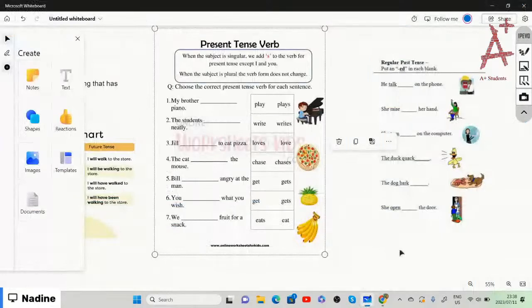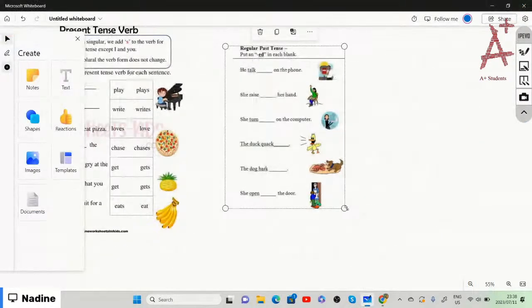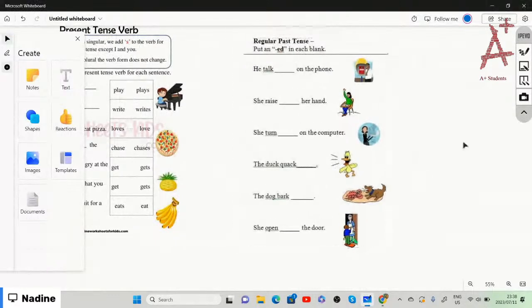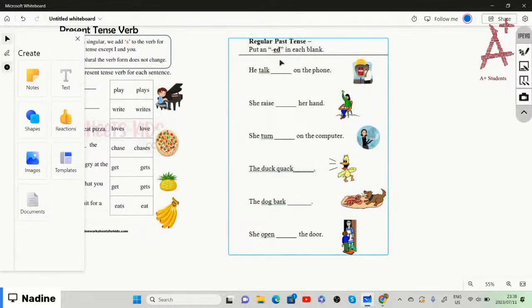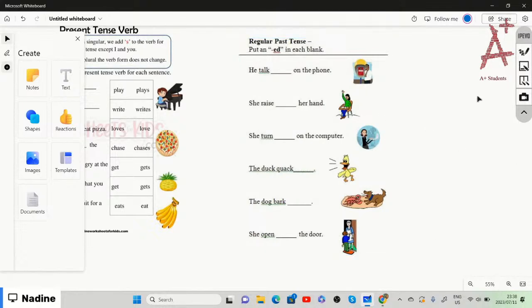All right, so now if we go to our next activity on the whiteboard, I hope everybody can see. Here it says regular past tense, right? So you need to put an ed in each blank, in order to change the verb into the past tense, and we'll basically then change the whole sentence into the past tense.